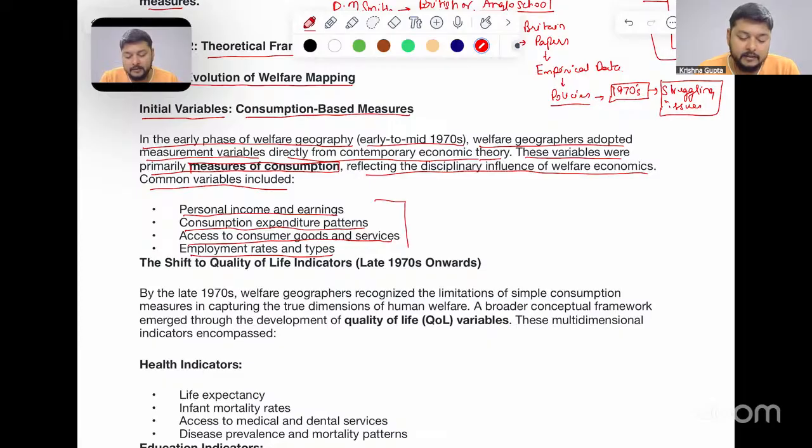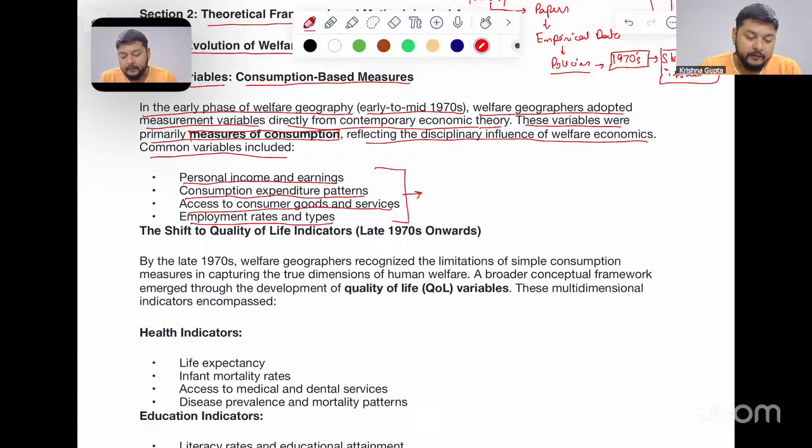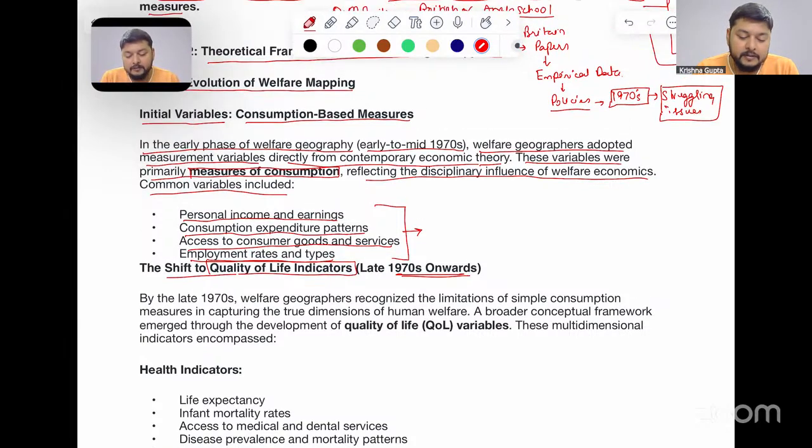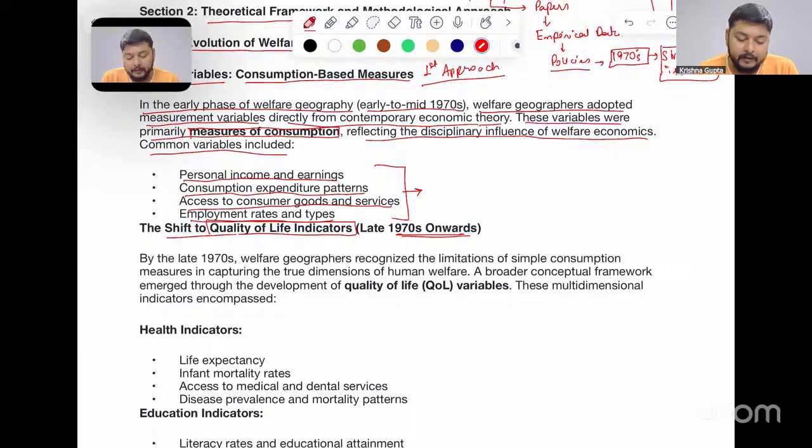So these were certain aspects which were taken up as an important variable for welfare geography in the geographical aspect. Then after this, there was a shift to the quality of life indicators, which took place during the 1970s. So this was the first approach, and this was the second approach, which was taken by welfarism in geography.